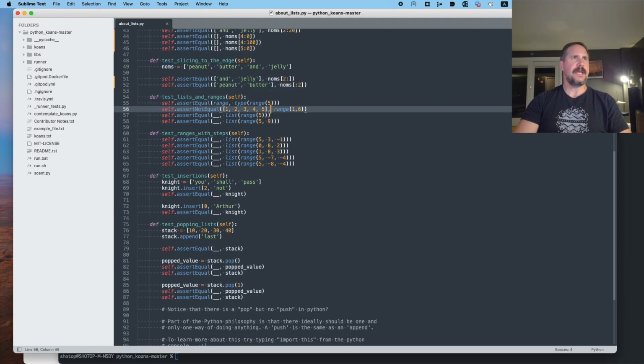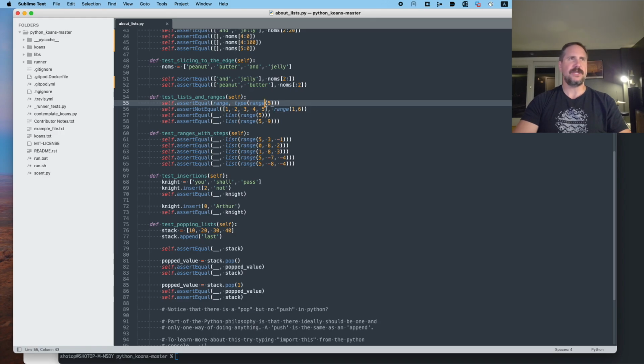Test lists and ranges. Okay, assert equal range type range 5. All right, so we've got this method that we can call called range, and it looks like we can pass it an integer, and it's going to return a range. And that thing that it returns is of class type range. That's what this first assertion does.